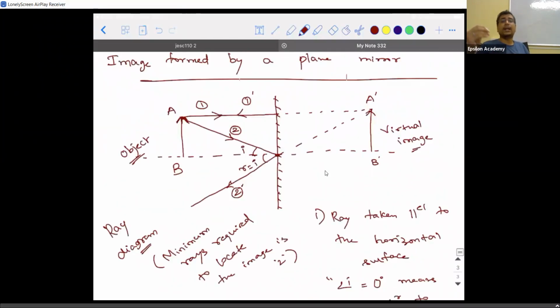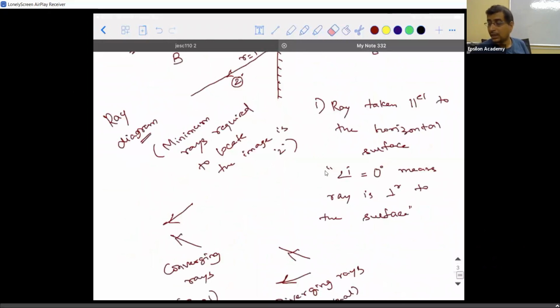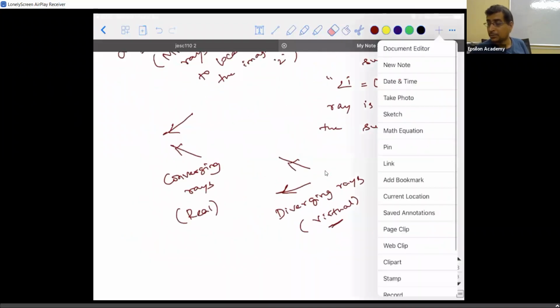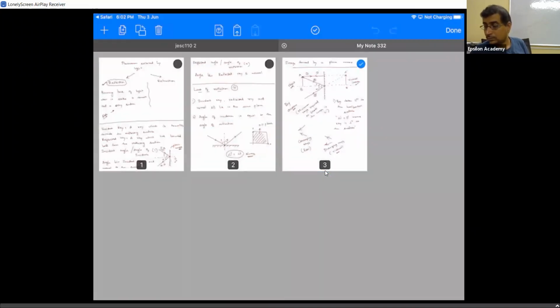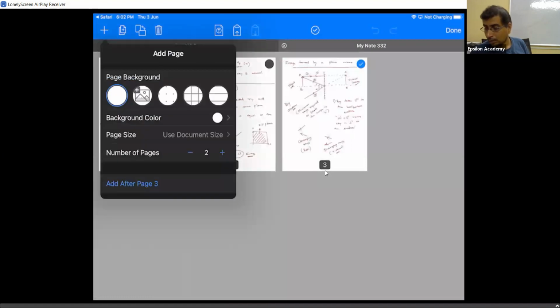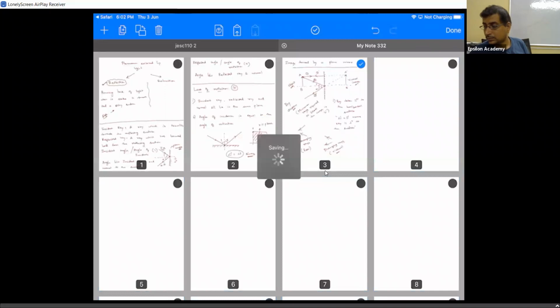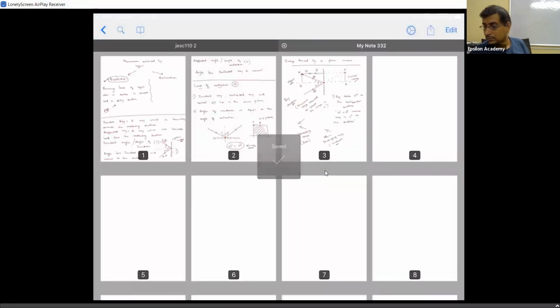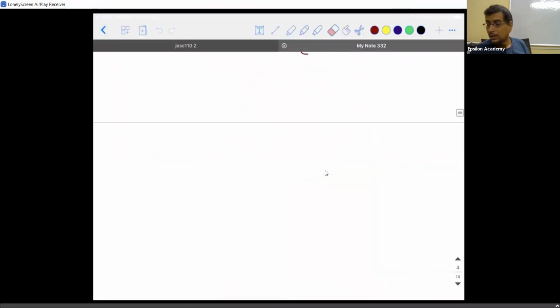So, if I have to report the nature of the image formed by a plane mirror, what will you say? When I say nature of the image, who can complete it?